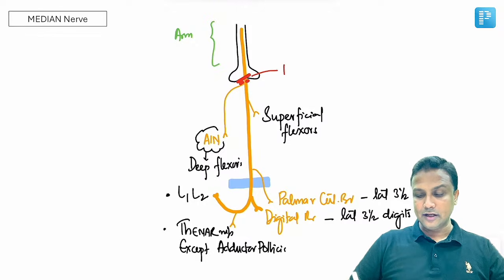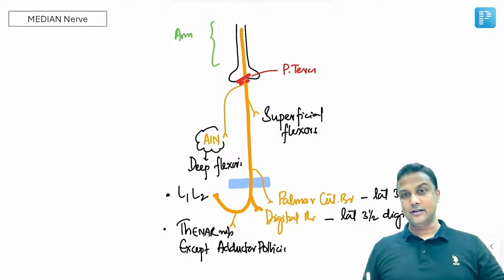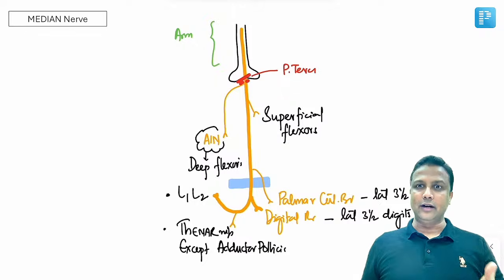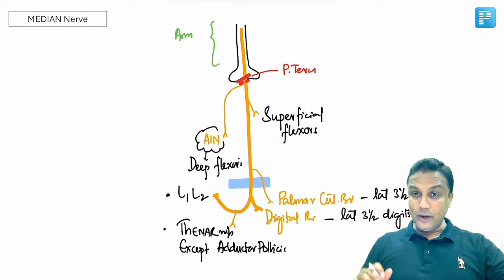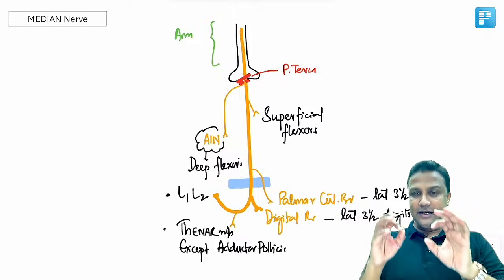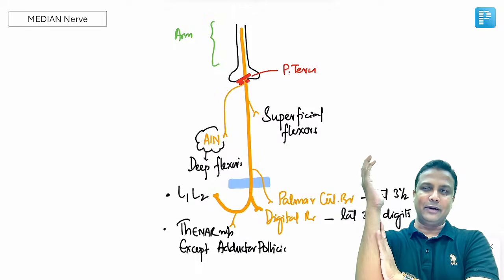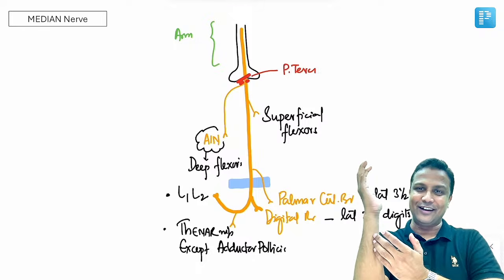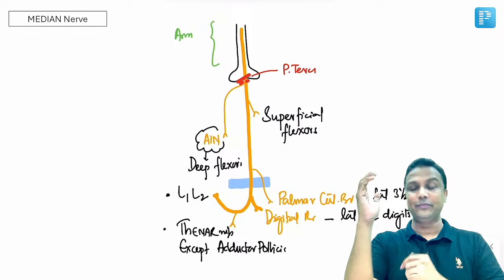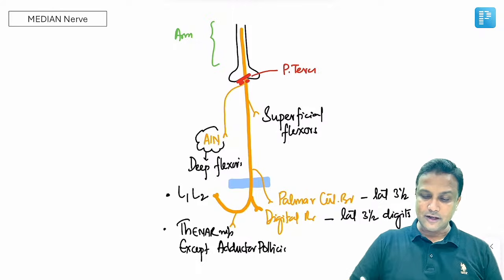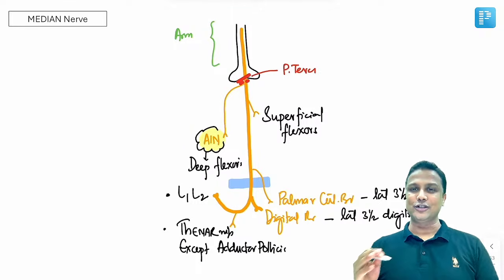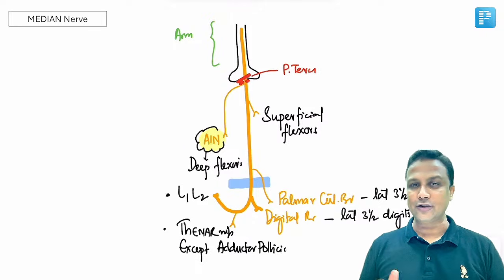And that muscle here will be the pronator teres muscle. That is the pronator teres muscle. So the median nerve sometimes gets compressed there too, and we call that syndrome pronator teres syndrome. Now in the forearm, it is very much important. It is supplying all the muscles in the anterior compartment of the forearm except the medial 1.5, which is taken care of by the ulnar nerve. But an important point here is that the median nerve is giving rise to a branch here, and that branch will be the AIN, anterior interosseous nerve. Anterior interosseous nerve is a branch of the median nerve.